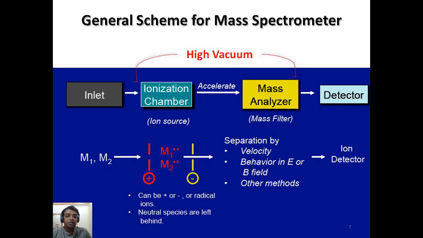In the ionization chamber, there is an electron gun which bombards electrons. So the sprayed nanomolecules come in contact with the electrons, and the electrons break down the molecules and convert them into 4 different kinds of species: cations, anions, radicals, and radical cations.